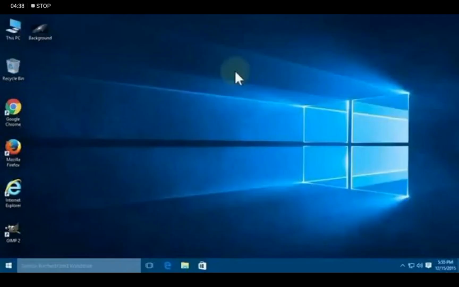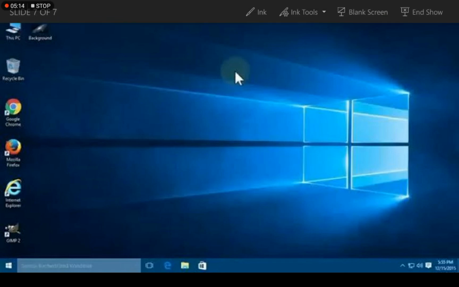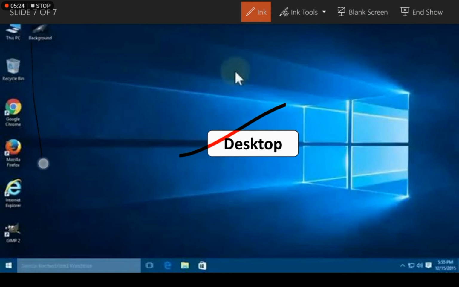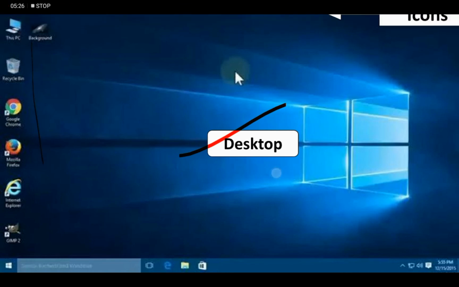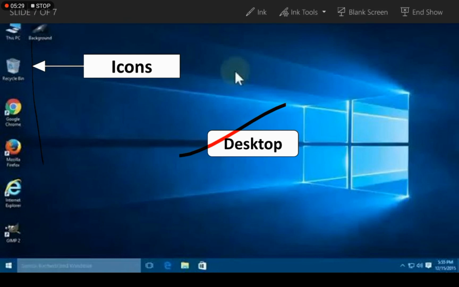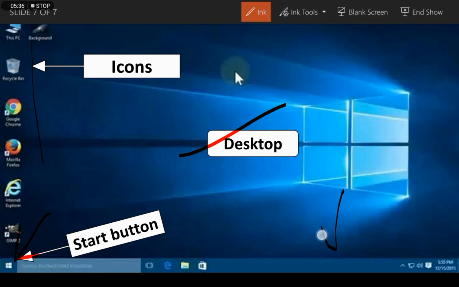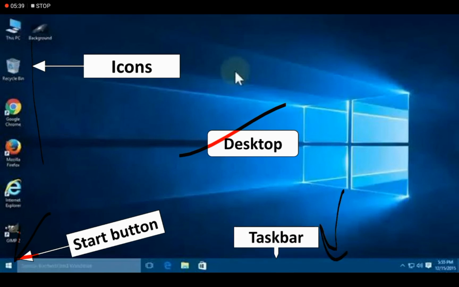So as you can see, this is the interface of Windows 10. This screen is known as desktop screen. There are some images. The images are known as icons. There is a button which is known as start button, and there is a bar which is known as taskbar. So this is the complete interface of Windows 10.